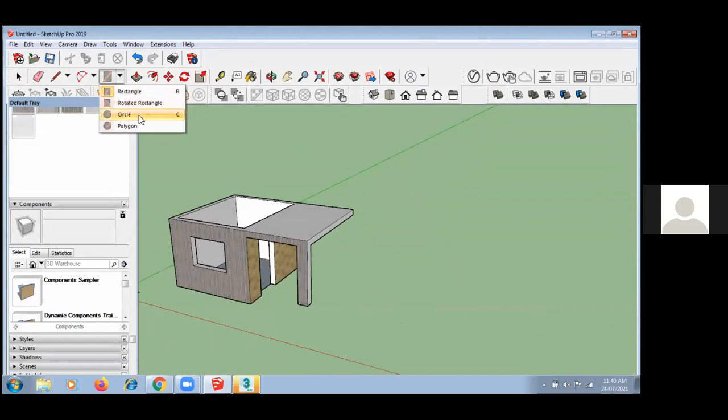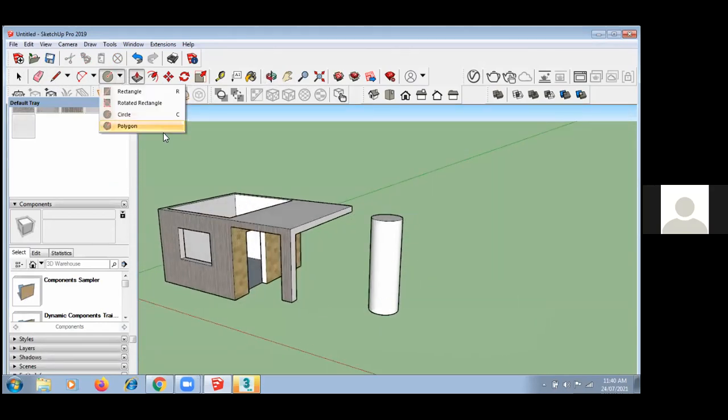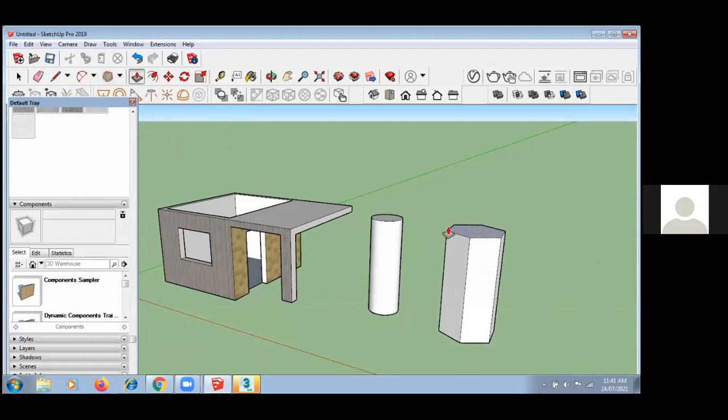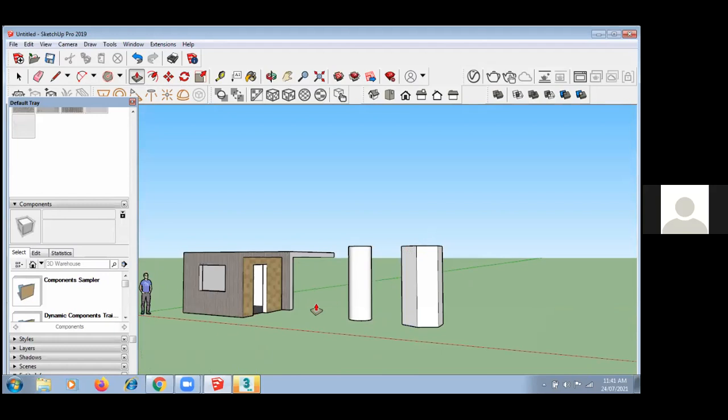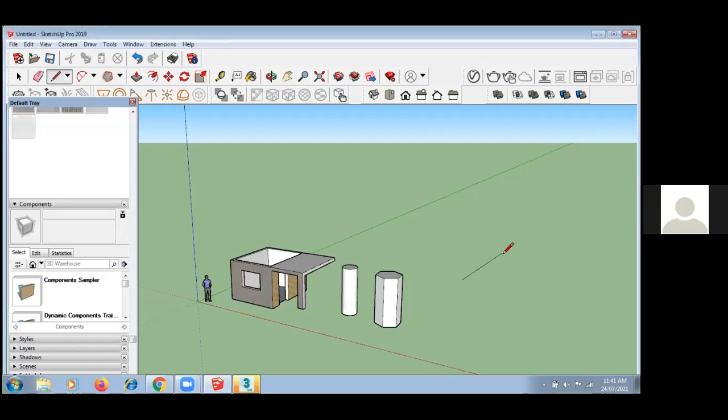So here, as I discussed, there are different shapes. Now suppose I want to create a circle over here. So I can create a circle. Again, P is the shortcut for push and pull. So now you can give a pillar like that. If you want, you can select a polygon, and again, with the help of push and pull, you can create a 3D. Right. So any shape, you can draw randomly also. You can draw anything.